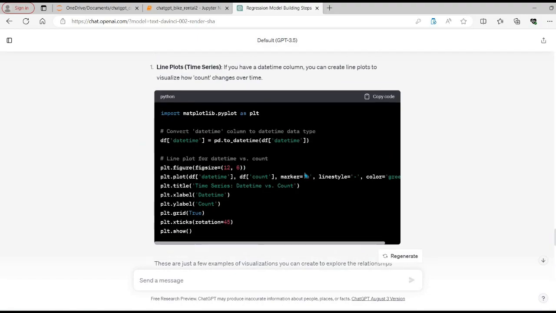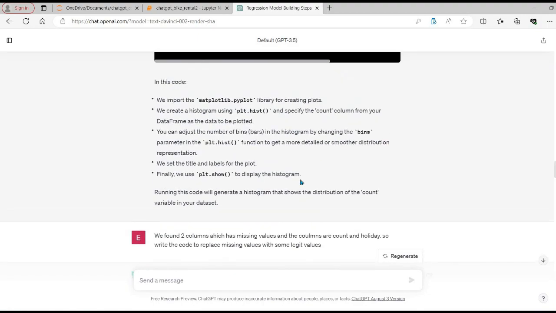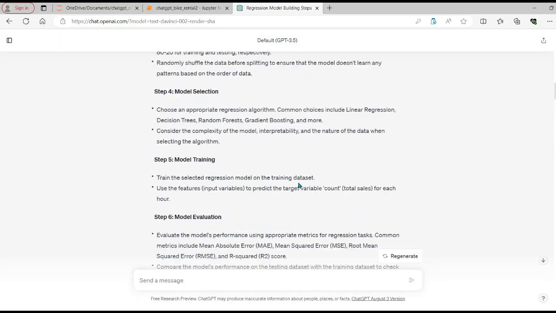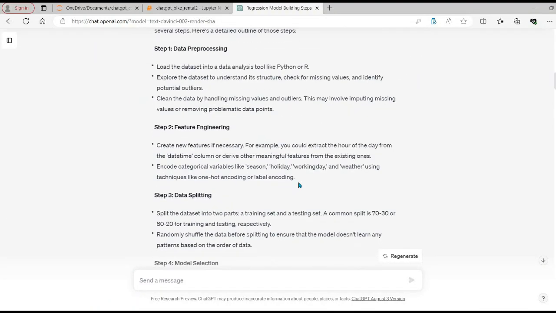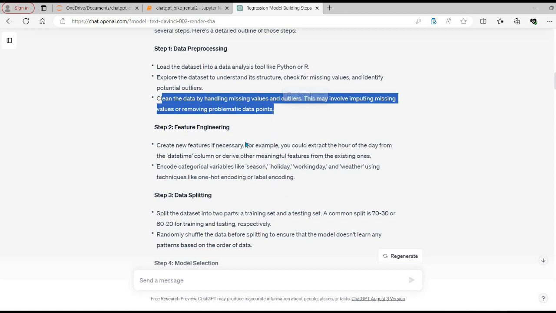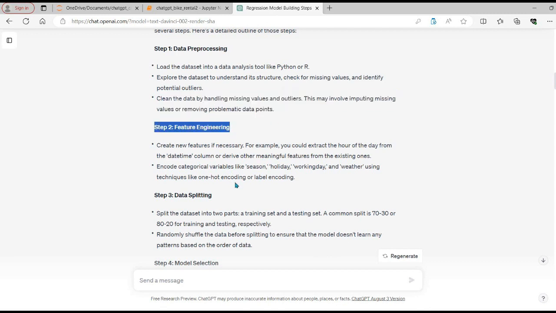So let's go back to the top to what ChatGPT has suggested, some of the other steps, and see whether ChatGPT has missed suggesting any step. We have already cleaned up the handling of missing values. We have already seen some of the exploration part. What it suggests next is to go with step 2, feature engineering.